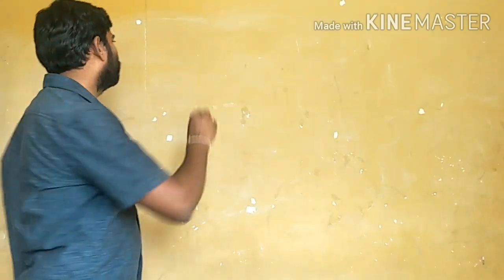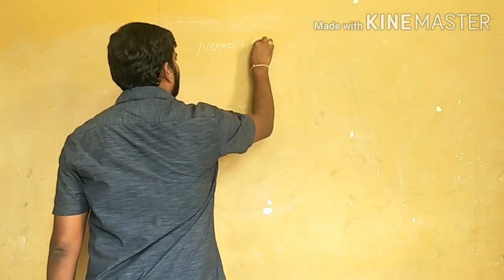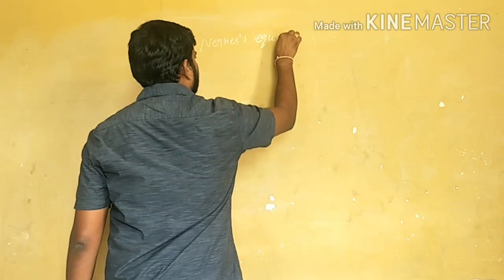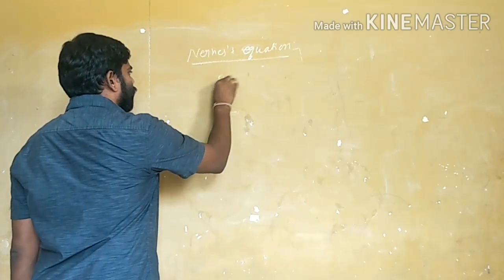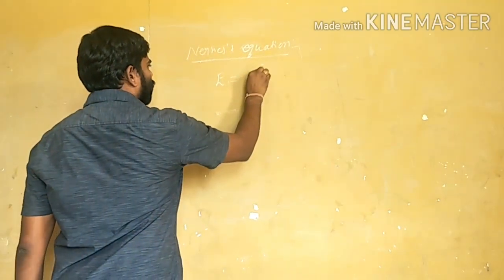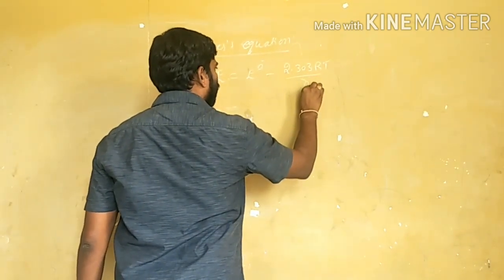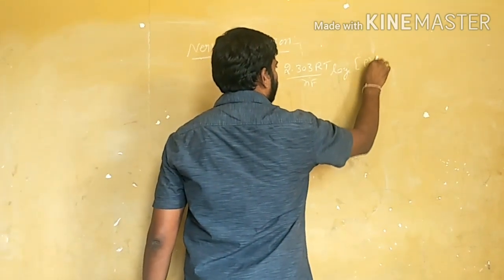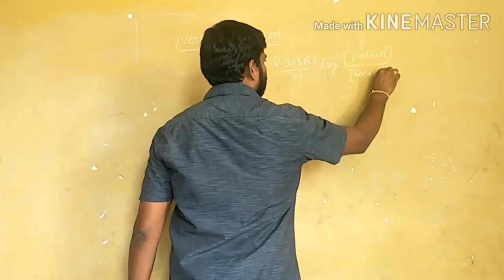The Nernst equation is E is equal to E naught minus 2.303 RT by NF log concentration of products by concentration of reactants.